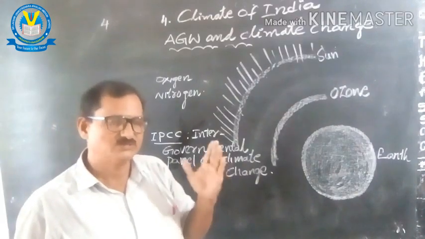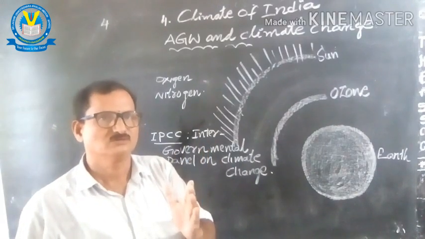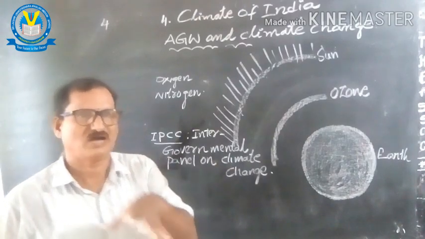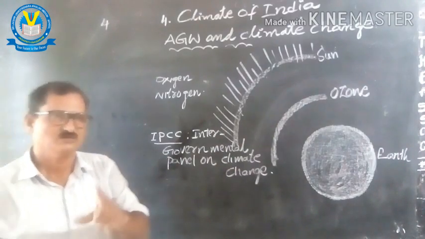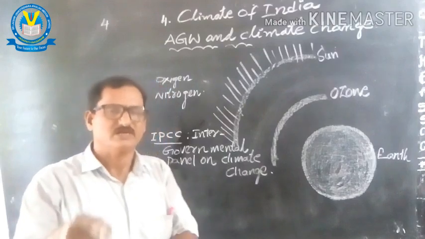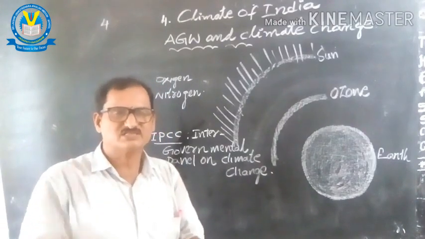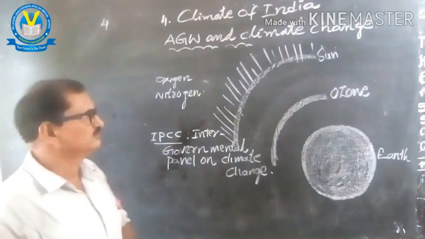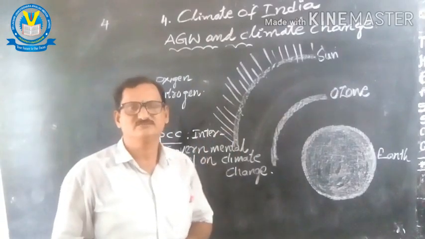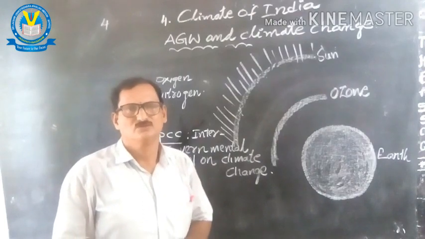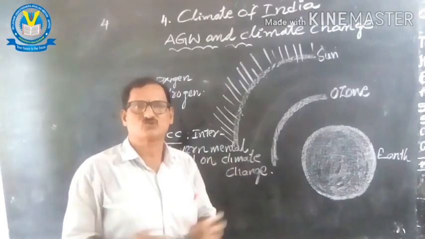So, this AGW, that means the cause of human activities, is in a secondary way disturbing the long-term changes in the climate and the short-term changes in the weather. So the disturbances started.